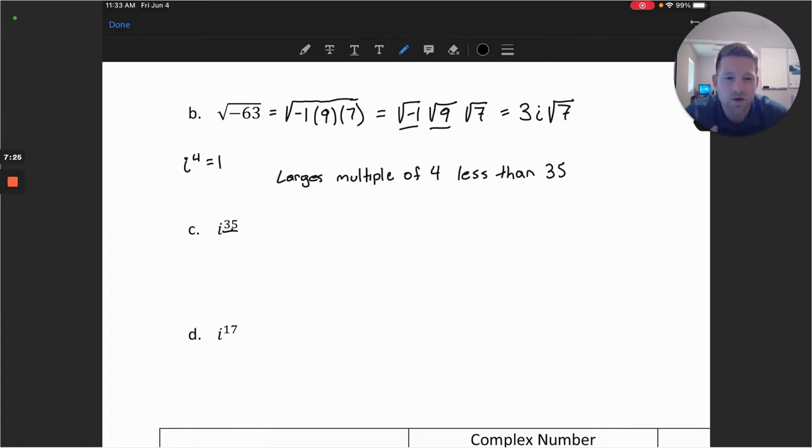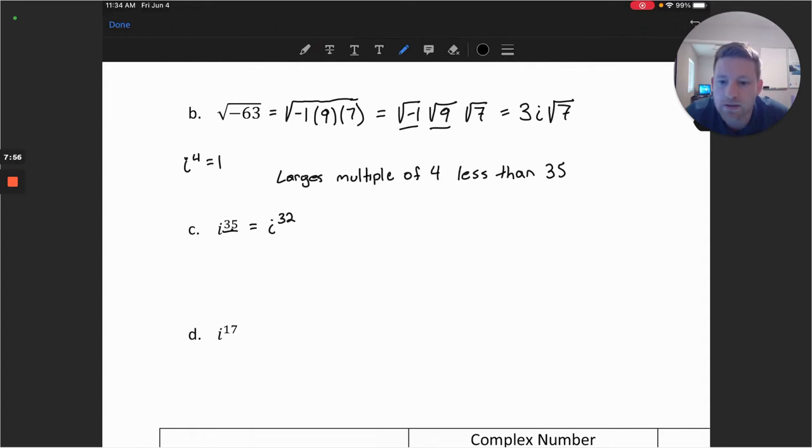This is sometimes called kind of a modulus. When we're done, we're going to be thinking about pulling apart the largest power of 4 and some remainder out of 35. So if I think about the largest multiple of 4 less than 35, I think that might be 32. 32 is a multiple of 4.